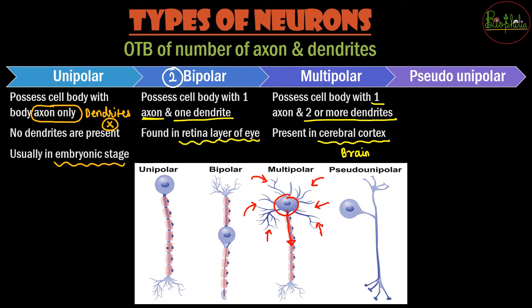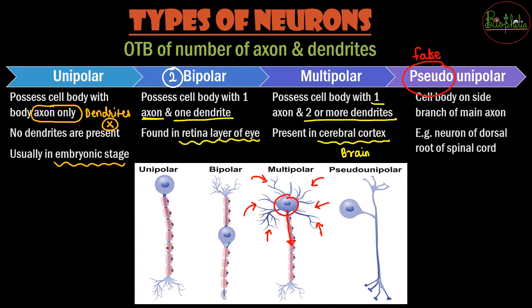And the last one is the pseudo-unipolar. That means the word pseudo is related to false. Now, why is it false unipolar? Because it is going to have a cell body which is going to have a branching axon. यानी उसके पास उसका खुद का कोई axon नहीं होगा, but it is going to lie around one axon, and such kinds of pseudo-unipolar neurons can be found onto the neurons of dorsal root of spinal cord.